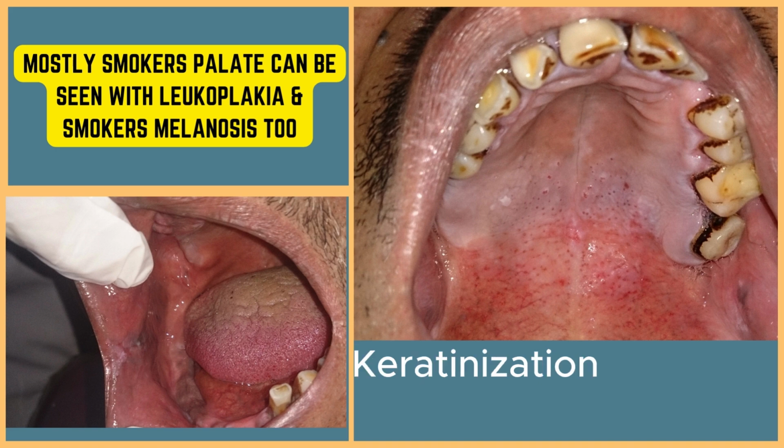And also smoker's melanosis. What is melanosis? It is just a melanin pigmentation, mostly grayish black, that occurs because of the smoke on the buccal mucosa in heavy smokers. So these are the two conditions that occur in patients with leukoplakia.